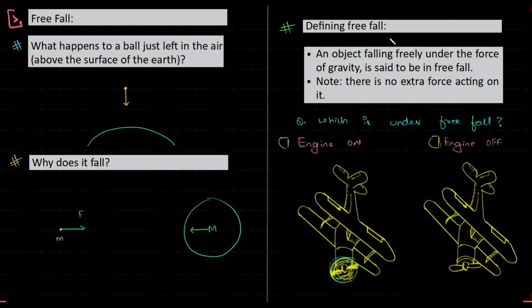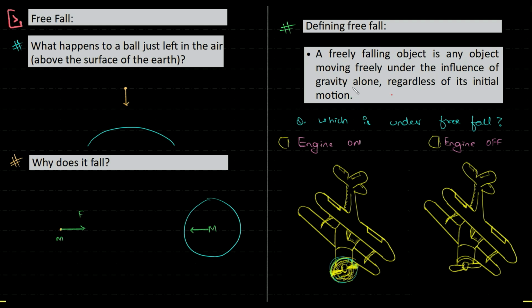Free fall as a definition is this: an object falling freely under the influence of gravity is said to be in free fall. Actually, I have a better definition. Let me show you guys that. This is the better definition. A freely falling object is any object moving freely under the influence of gravity alone, regardless of its initial motion. Yes, it's a bit wordy, but this is a better definition. So read the definition. I have a small question for you guys, and post that I'll explain the free fall definition and give you guys a good idea about what it is.